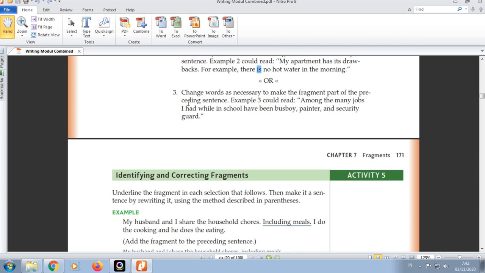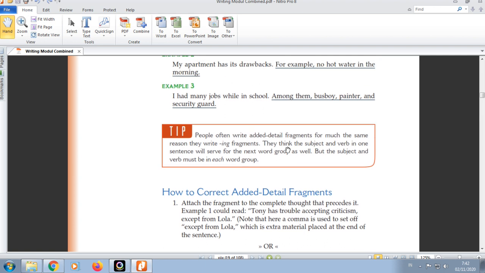Correcting number 3. Change words as necessary to make the fragment part of the preceding sentence. For example, example number 3. Ubahlah kata yang penting untuk membuat bagian dari fragment itu menjadi bagian pada kalimat sebelumnya. It will be like this one. To correct fragment number 3: Among the many jobs I had while in school have been busboy, painter, and security guard.